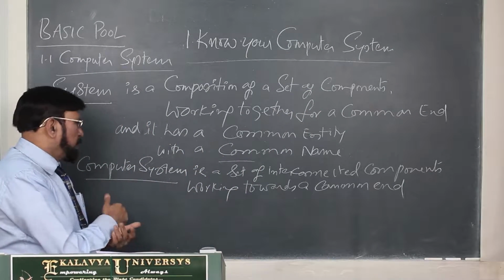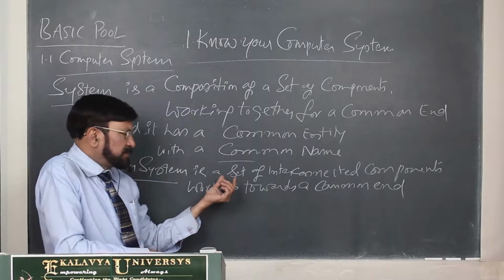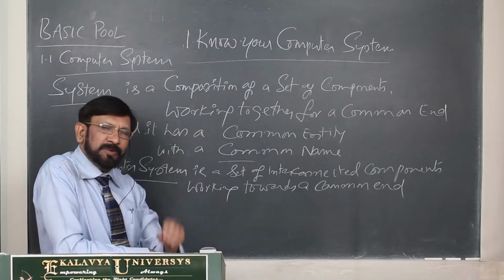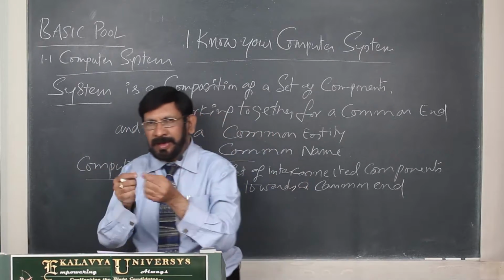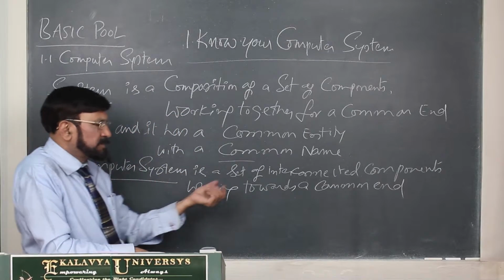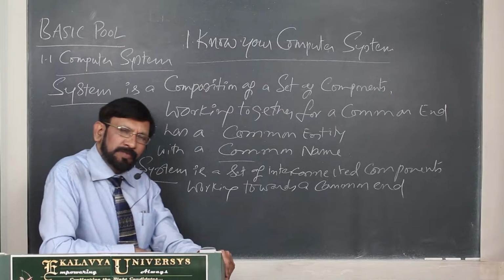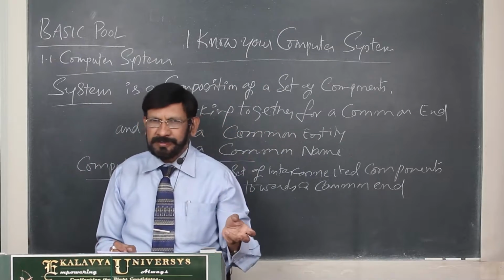Now let us come to computer system. A computer system is also a set of interconnected components. There are several components in a computer system. They are interconnected and they work towards a common end. What computers do, you know that they perform computational jobs.